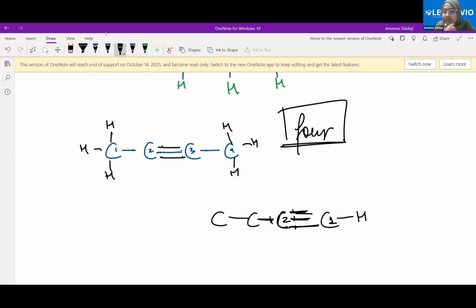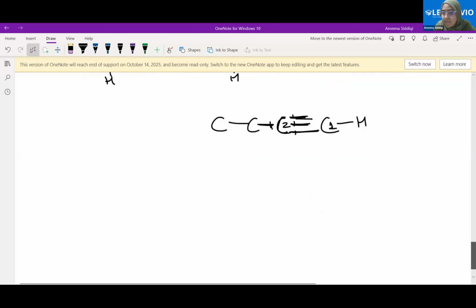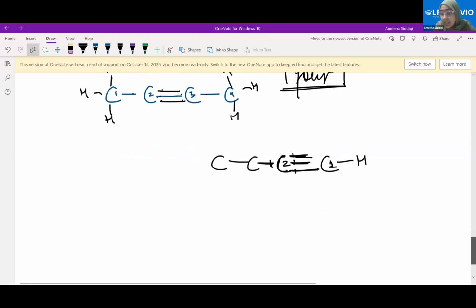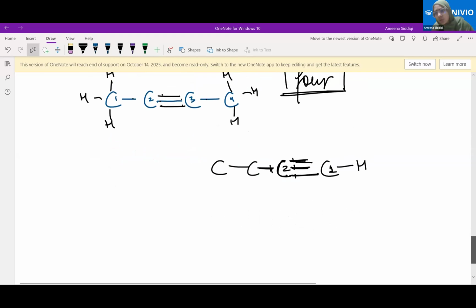Understood? Yes, ma'am. Any problem? Please say. No worries. No rush. No, ma'am, I understood. So it can have a maximum of 4. It already has 4 bonds. It means no hydrogen bonded here, right?